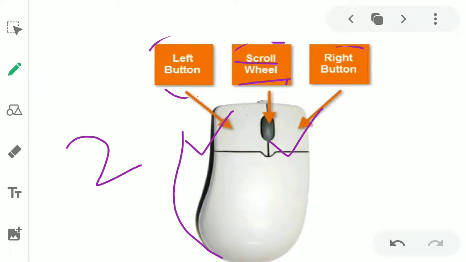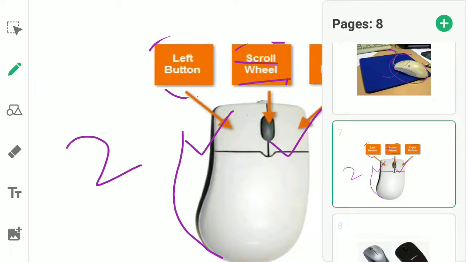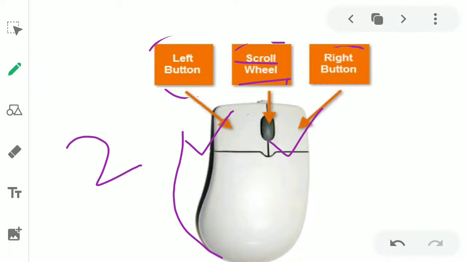In many mice you will find three buttons, but in our chapter, in our syllabus, we will talk about two buttons, because mainly a mouse has two buttons. And two buttons are enough for the proper working of the mouse. So if somebody asks you how many buttons are there on a mouse, you will say it has two buttons, a left button and a right button, and it also has a scroll wheel.